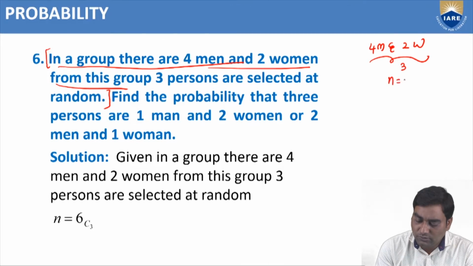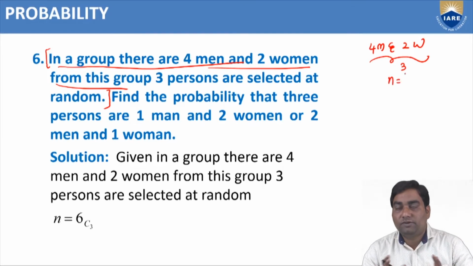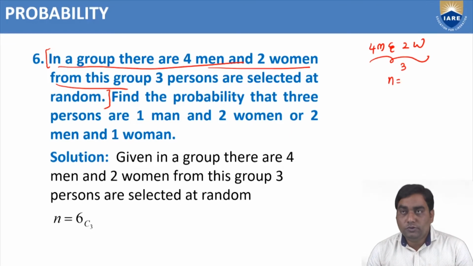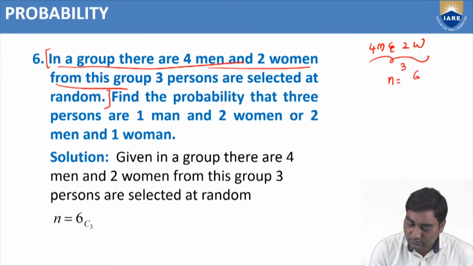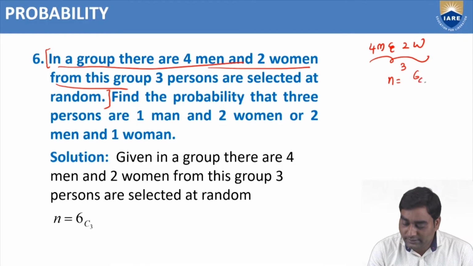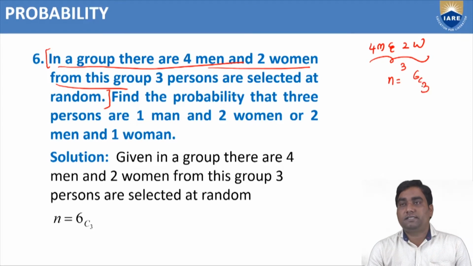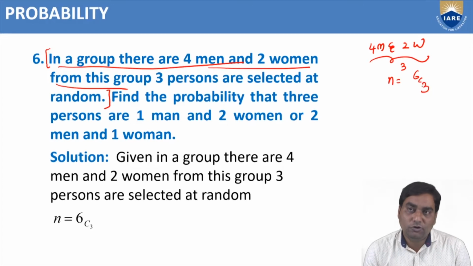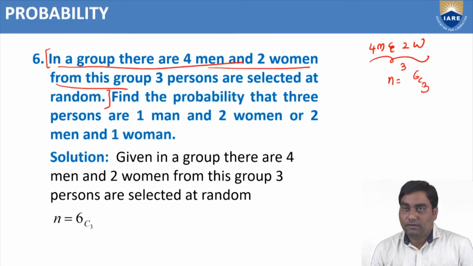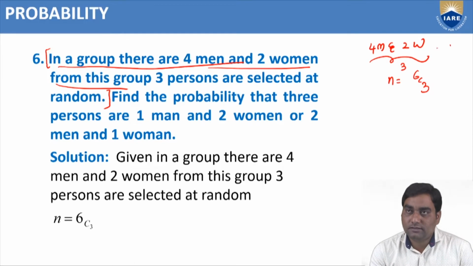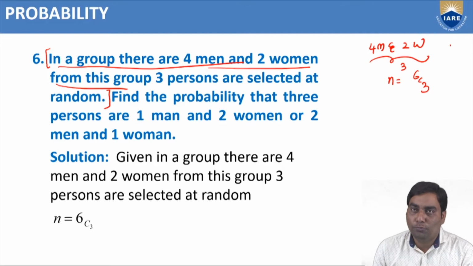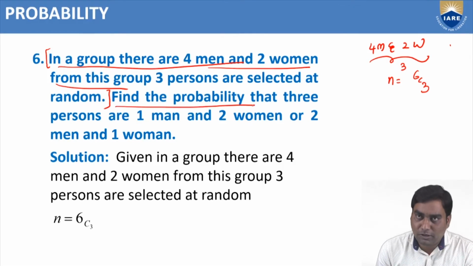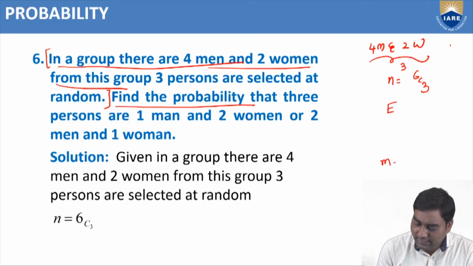From this we got the n value. How do you choose 3 persons from this group? Totally how many are there in the group? 6 members. How many do we require to choose? 3 members. In how many ways? N equal to 6C3. So the total number of events is N equal to 6C3. Out of 6 persons, whether men or women, we don't bother, because we are going to choose 3 members from the total members in that group. Now find the probability; that's why we require E and M.